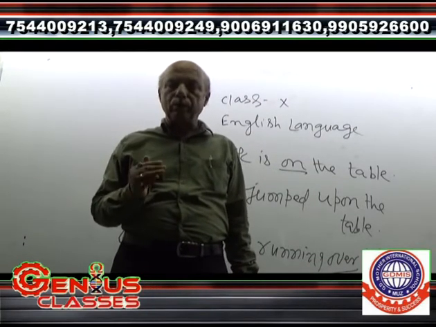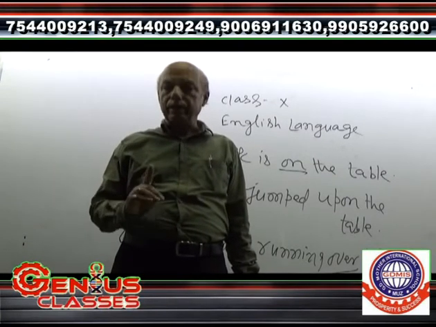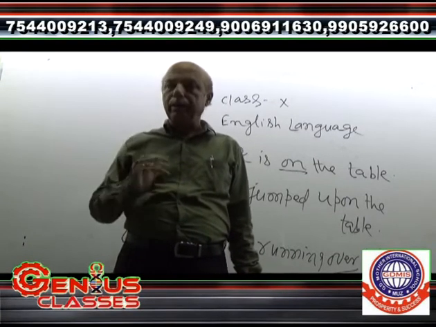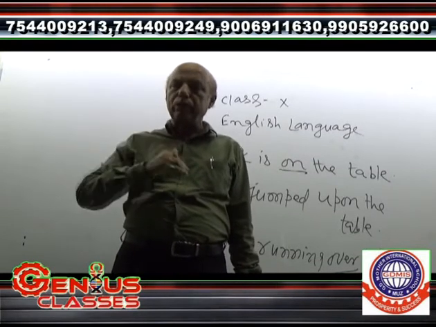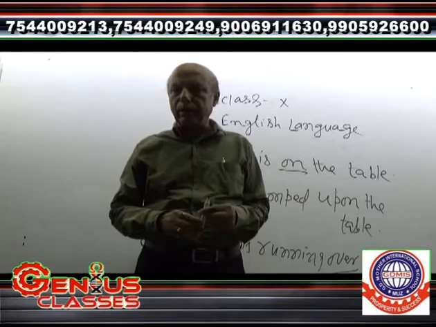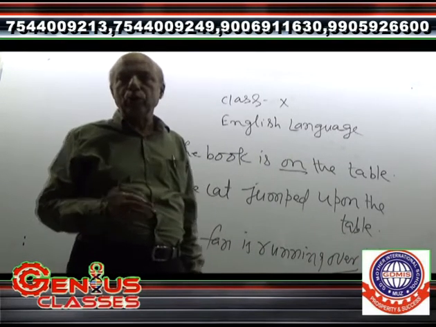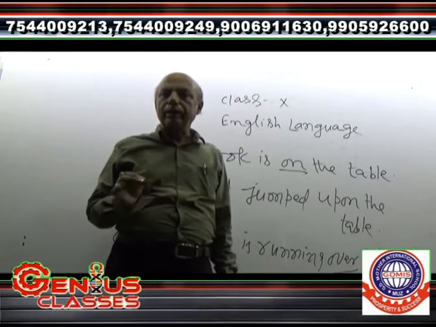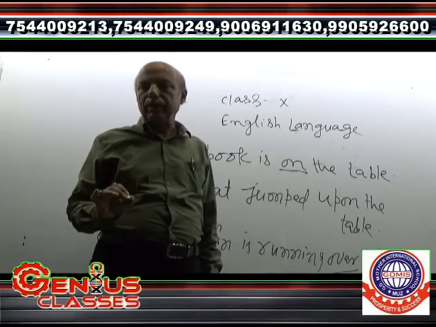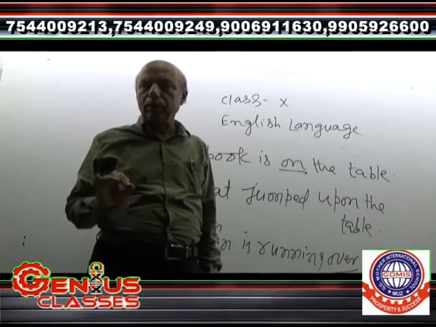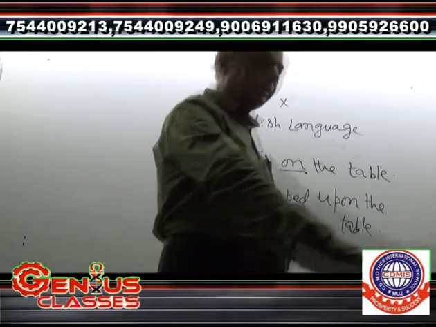As for example, it has been used in the sentence, the fan is running over the head. It means the fan is not touching, but running just above the head. In that context, these three prepositions have been used one by one, and it has shown the effect of the preposition that plays an important role in the context of writing a sentence. Again, next.